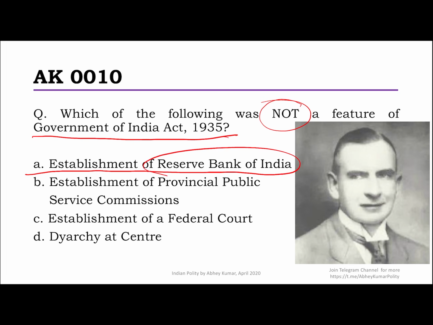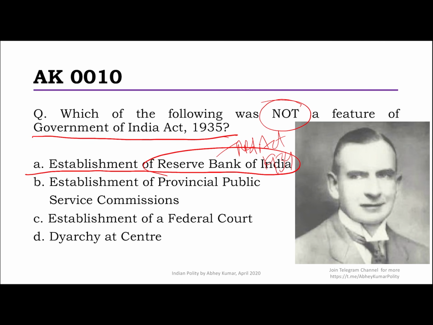Now, see, Reserve Bank of India was created by the RBI Act of 1934. I'm sure we know that from our knowledge of history and economics and polity and everything. So what the Government of India Act 1935 did, it gave the power to the Governor General to appoint and also to remove the governors of RBI, but the establishment was done by a separate act.